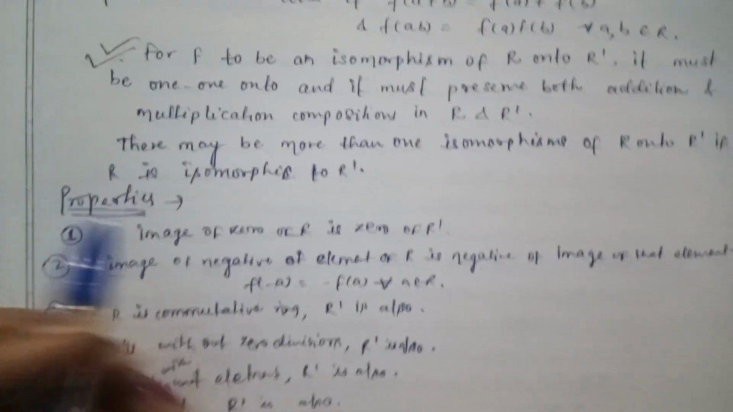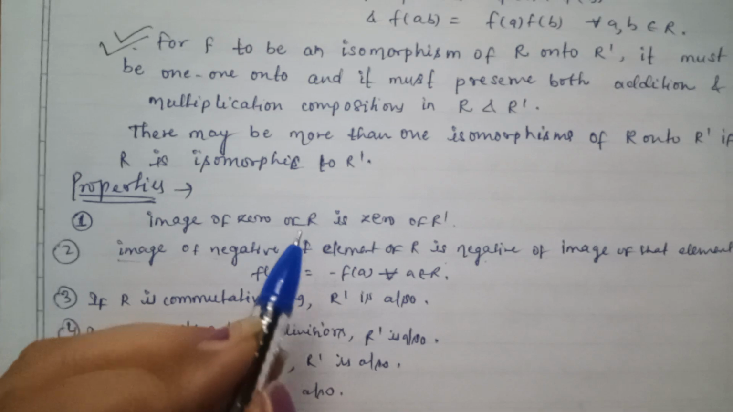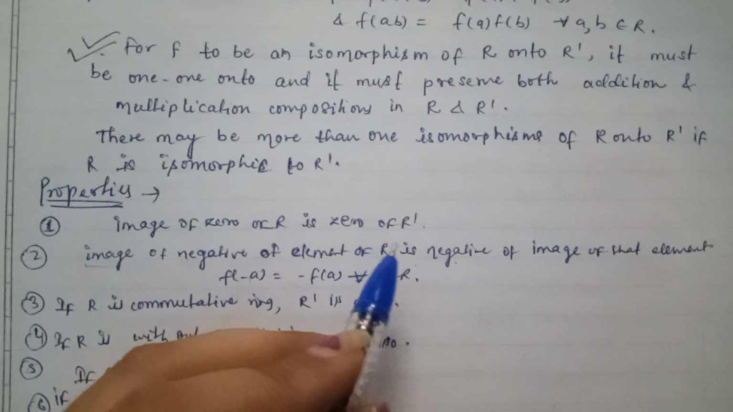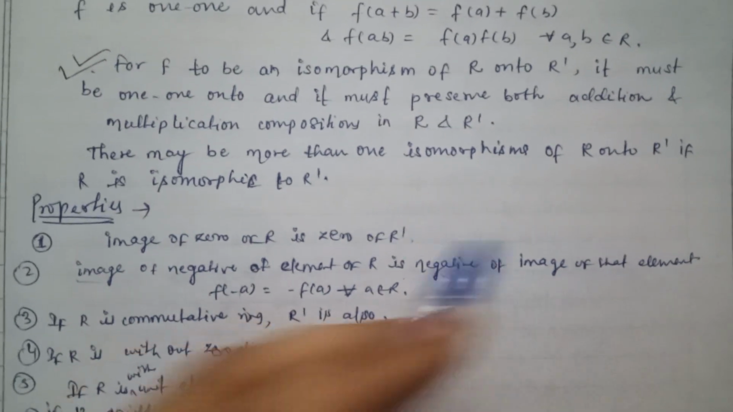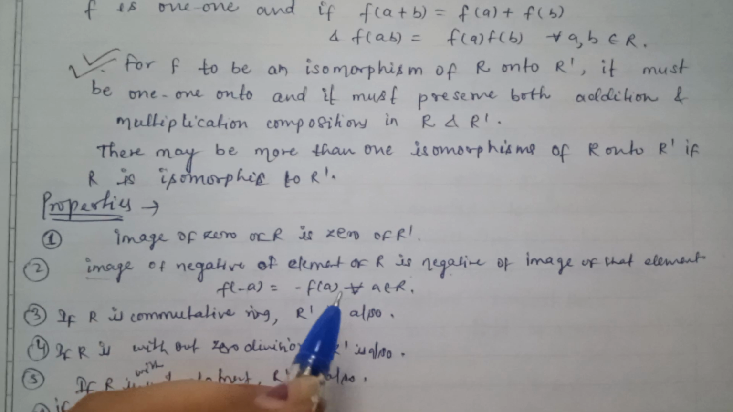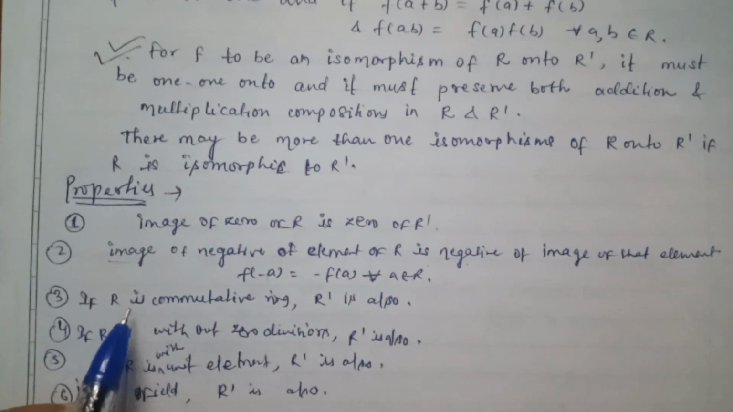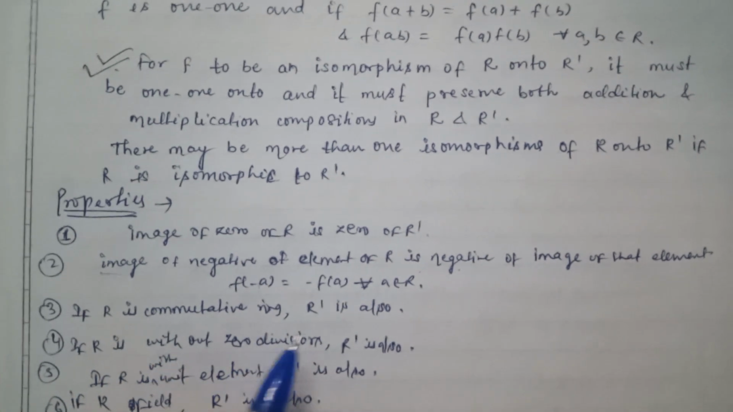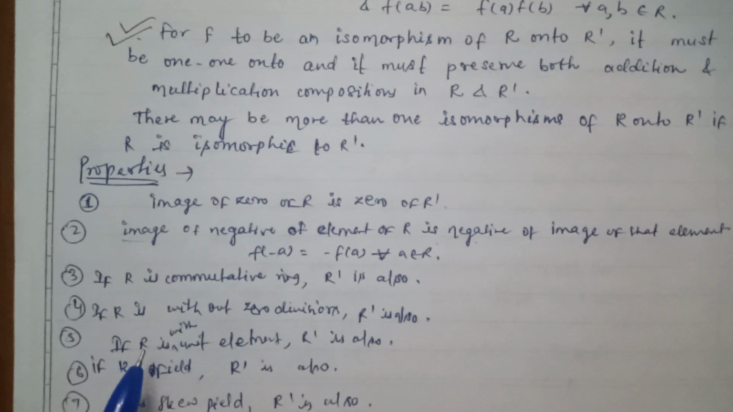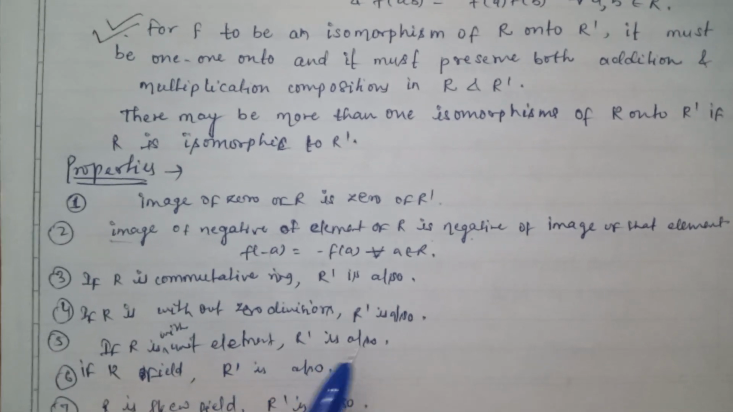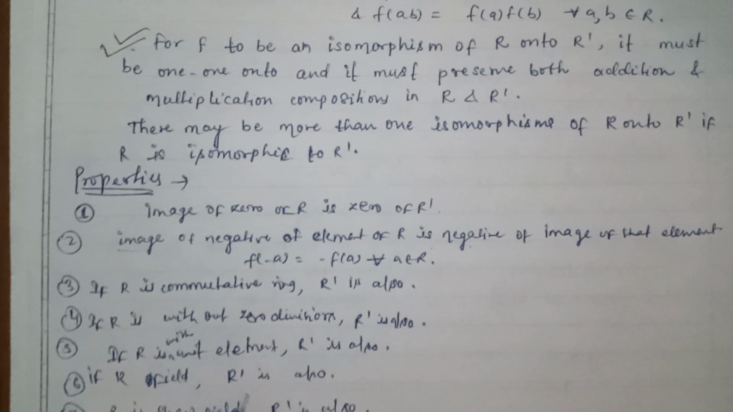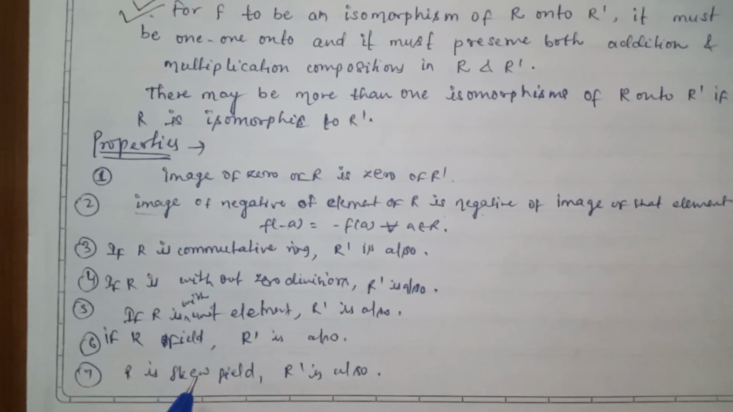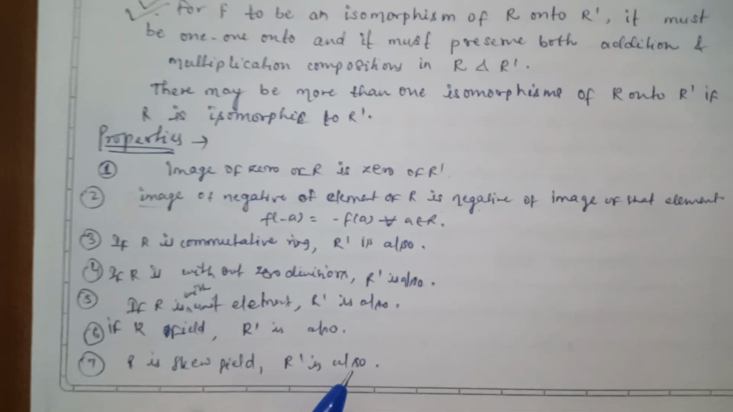Let's see its properties. Image of 0 of R is 0 of R dash. Image of the negative of an element of R is the negative of the image of that element: f(−a) is equal to −f(a) for all a belongs to R. If R is a commutative ring, R dash is also. If R is without zero divisor, R dash is also. If R is with unit element, R dash is also. If R is a field, then R dash is also. And if R is a skew field, then R dash is also.